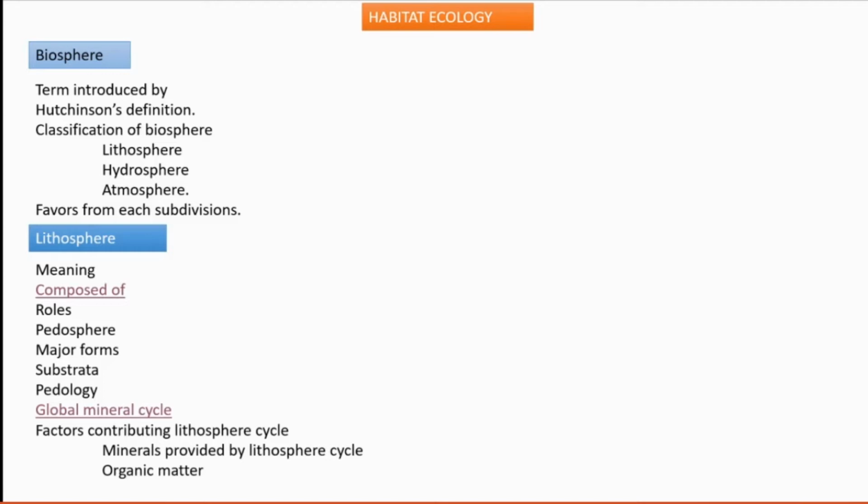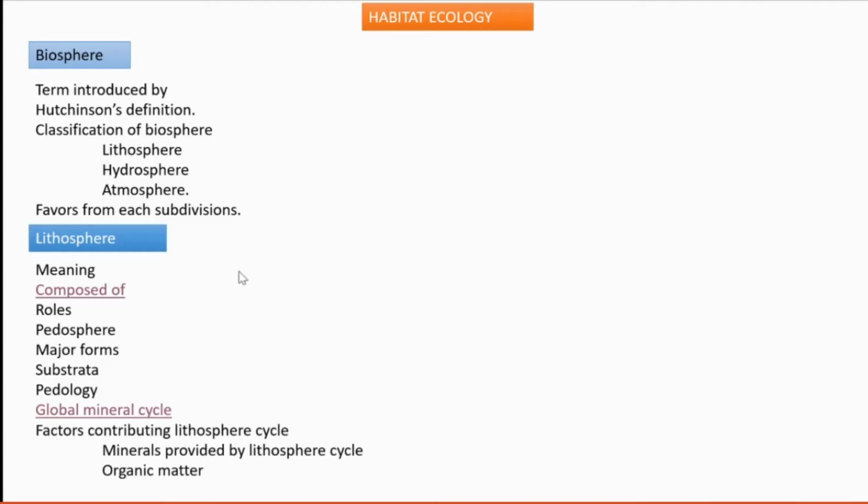These minerals are later taken up by organisms as their mineral nutrients, and when they die, from their body that mineral comes back and continues or completes the global mineral cycle or lithosphere cycle.